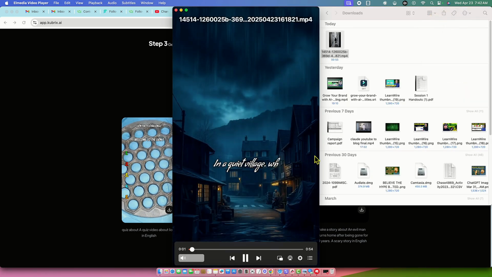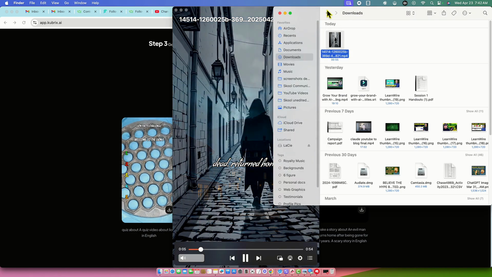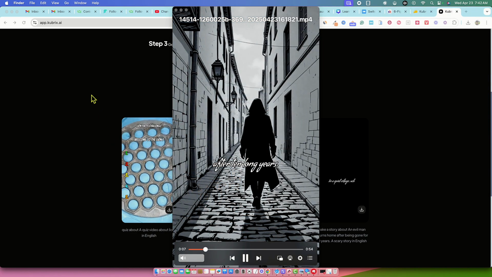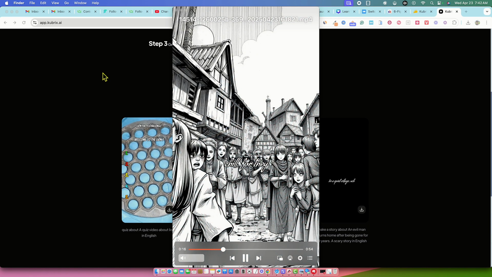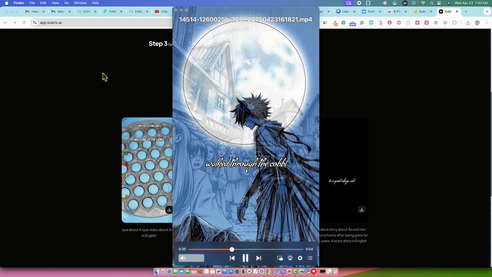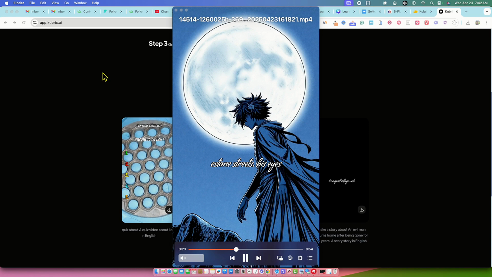In a quiet village, whispers of dread spread as an evil man, once thought dead, returned home after 10 long years. His name was Marcus, a figure cloaked in shadows and dark deeds. The townspeople felt a chill, for they remembered the terror he inflicted. As night fell, Marcus walked through the cobblestone streets, his eyes burning with malice.